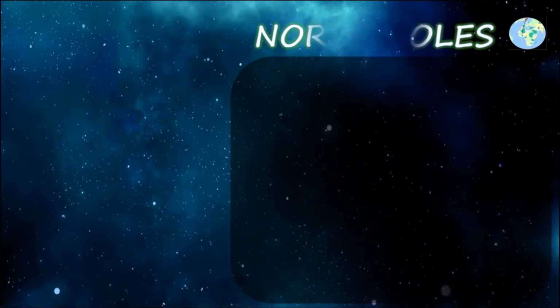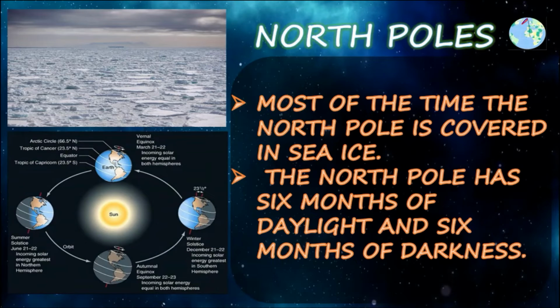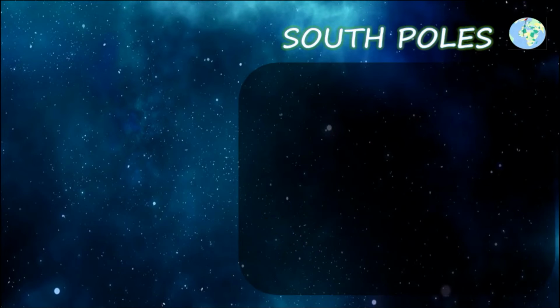Clear? Next, most of the time the North Pole is covered in sea ice. And the North Pole has 6 months of daylight and 6 months of darkness. Have you got it?